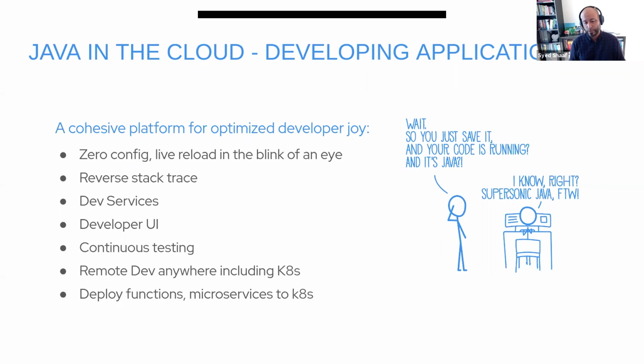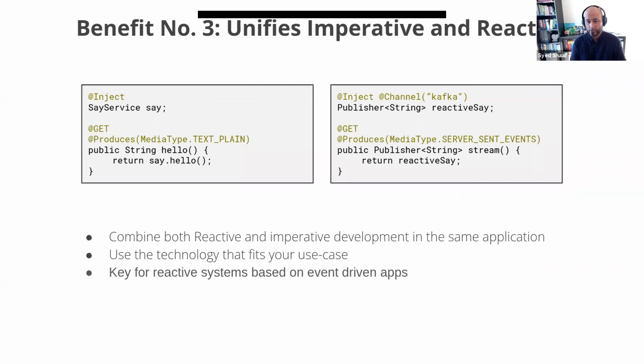And of course, the developer UI gives you the full experience of how you can go through what your application is doing and what your configurations are. Continuous testing, of course, is another awesome thing, where you can keep on writing tests for it. And of course, we also have seen remote dev in this case as well, where you can deploy to Kubernetes directly, like OpenShift, like I did with Developer Sandbox, and actually see your application there as well.